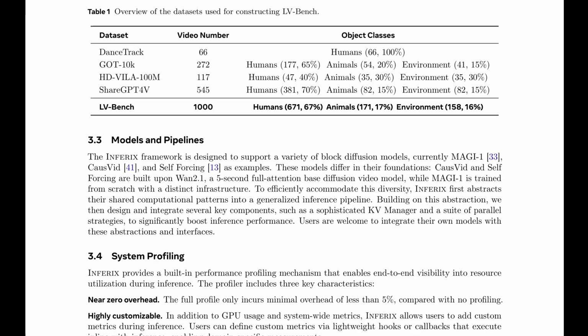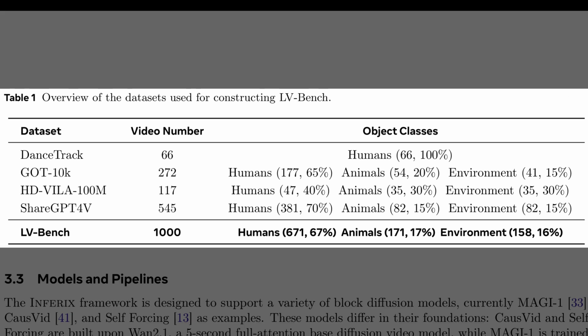Table 1 spells out what actually goes into LV Bench, which matters because the benchmark defines what kinds of worlds these models must simulate. This table shows 4 source video datasets, their video counts, and how many clips feature humans, animals, or environments. DanceTrack and GOT-10k lean heavily toward humans, while HD-VILA-100M and ShareGPT4V add more animals and environment content. The bottom row aggregates everything into 1,000 videos, with roughly 2/3 human-centric and the rest split between animals and general environments.